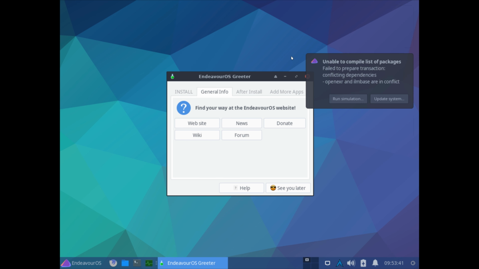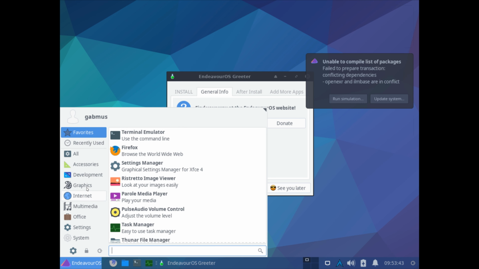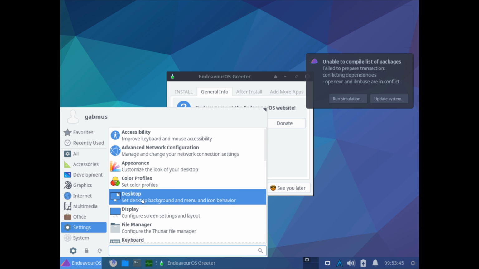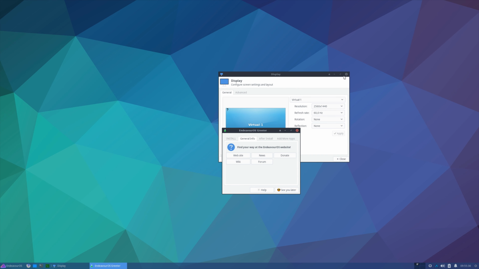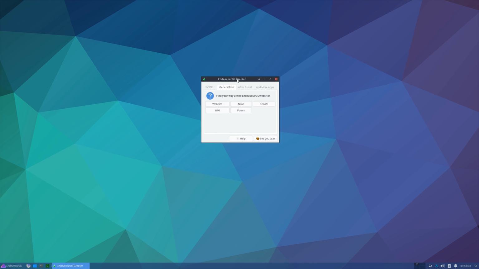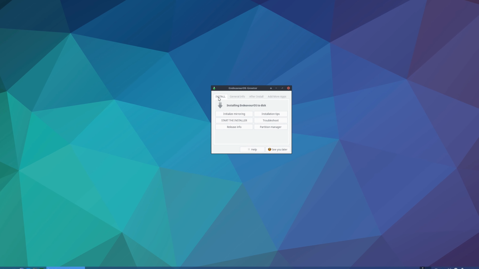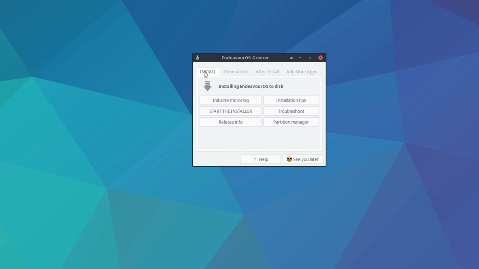But anyway, first thing, let's actually get our display resolution right again. So here's our installed system, and let's see what we have here. We have install again. Weird.